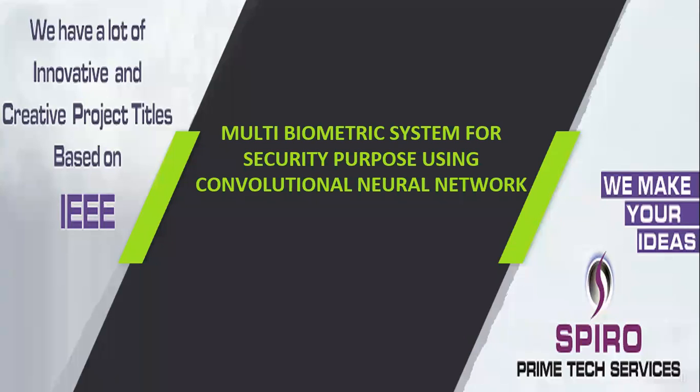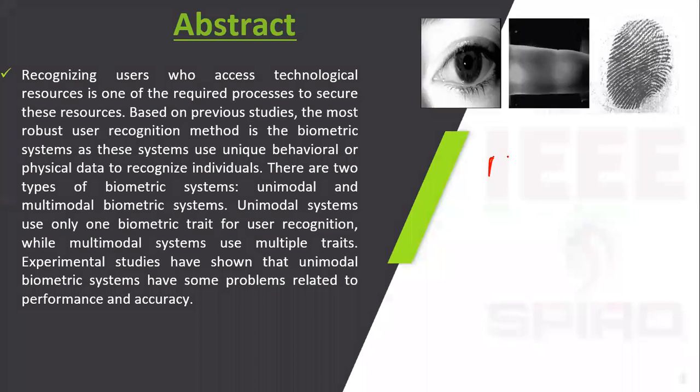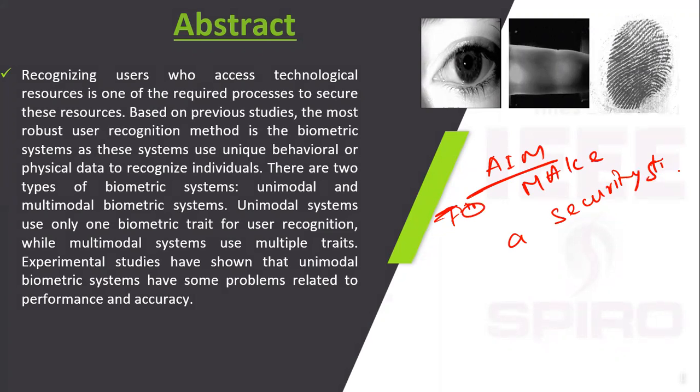Project code ITIMP 40. Project title: multi-biometric system for security purpose using convolutional neural network. First, the aim of our project is to make a security system with the help of biometrics.